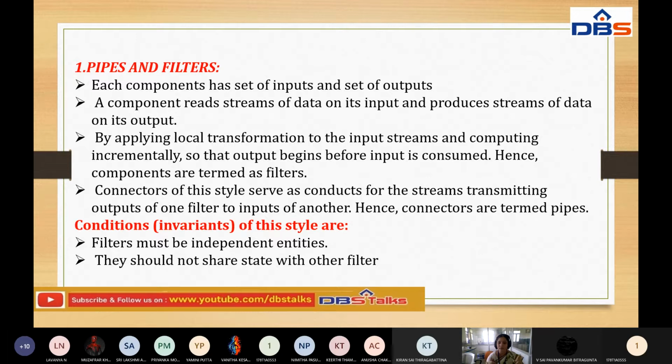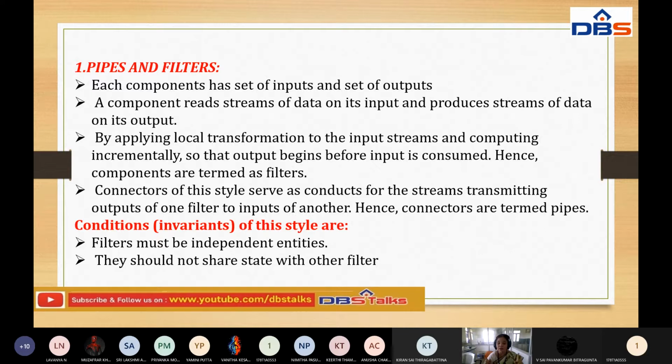They are used to store the stream of data, and they can produce the stream of output according to the input while processing that. Now, what is the importance of pipes? These pipes are used for transmitting the stream of output of one filter as input to another filter. That means they provide the connectivity or relationship between two filters.